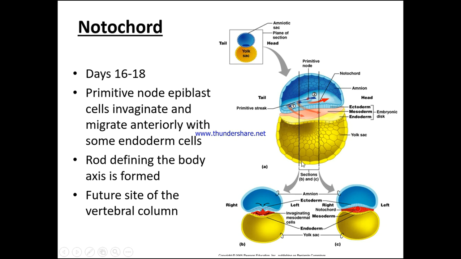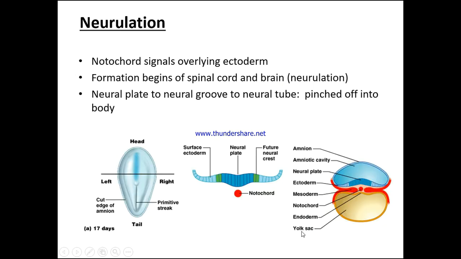And here we can just see from the right and from the left, we have the invaginating mesodermal cells between the endoderm and the ectoderm. And this is going to start to make more sense as we start to look at how this all comes in and then ultimately folds in and zippers together.